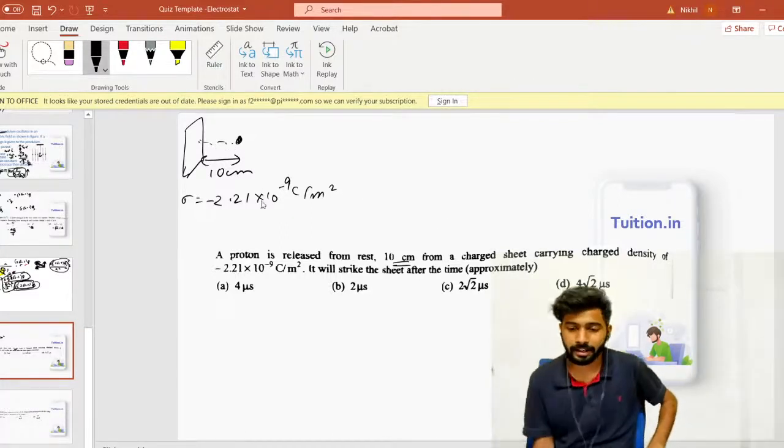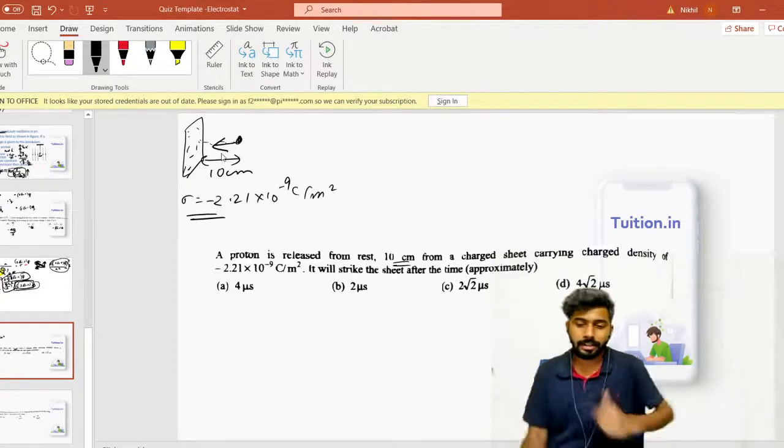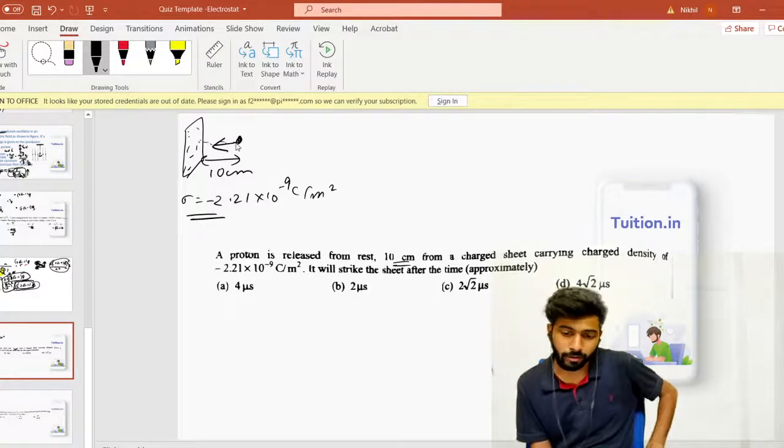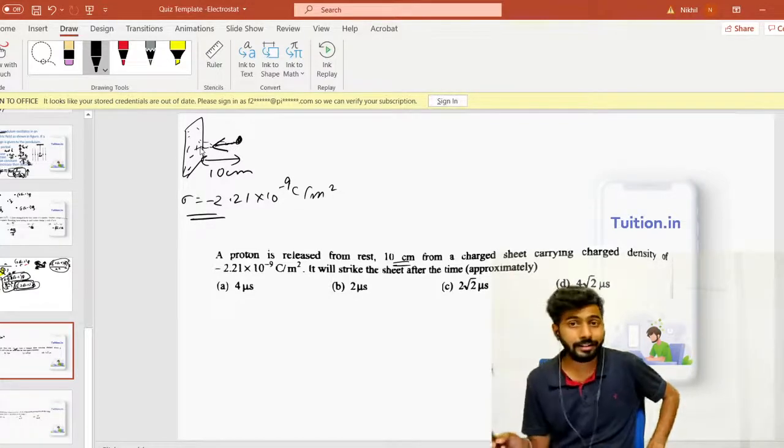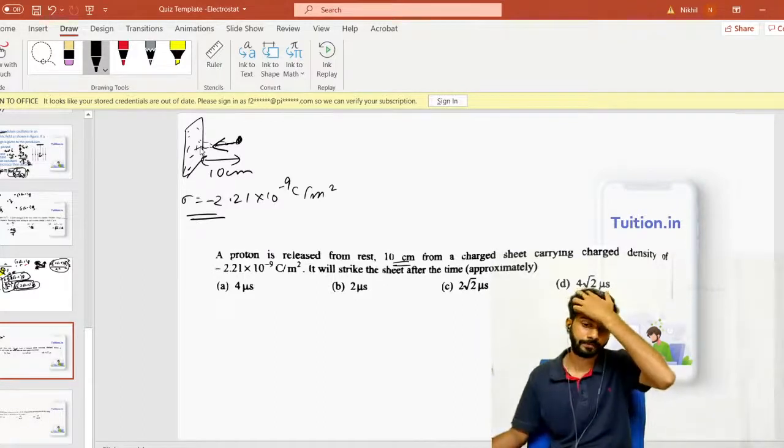First of all, why will it strike? Because this has a negative charge. There are all negative charges here. So all these negative charges will create an electric field towards this side, right? So the proton will experience a force towards left. So the proton will start accelerating towards left. But the question is, after how much time will it strike the surface?